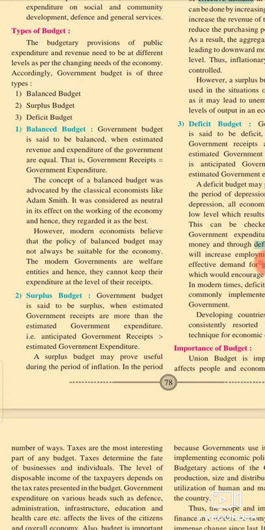The modern economists said the balanced budget is not suitable for our economy because modern governments are welfare entities and cannot keep expenditure at the level of their receipts. But Adam Smith said it was good and best for our economy. So both points of view of the balanced budget are explained here.